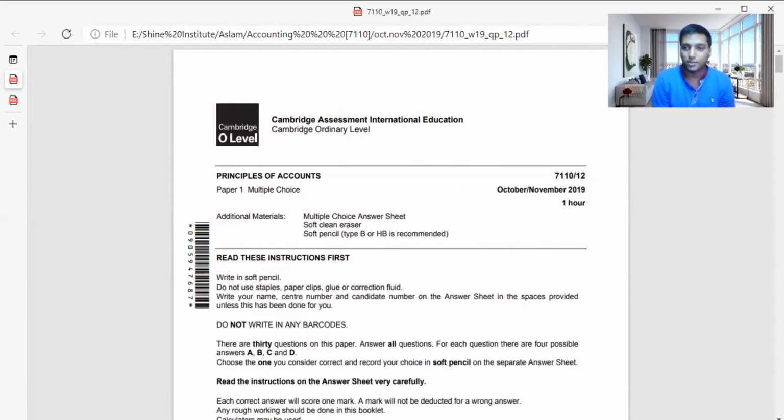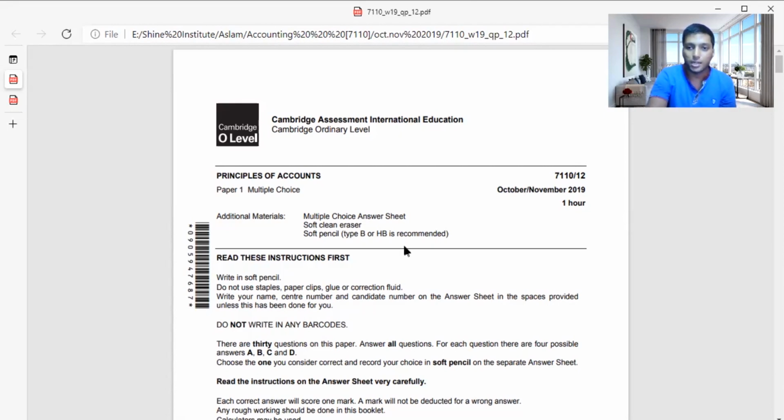I have shared 7707 papers for you to do before your exams. Those are the recent papers which have come before your exams this year. So I want you guys to just review it before we move on to this content. Have a look at the 7707 papers clearly on paper one. Then you can start doing papers of October, November, and May, June of 2019.